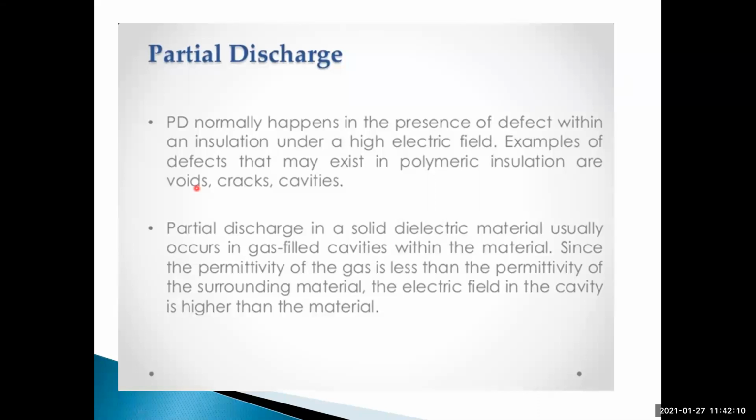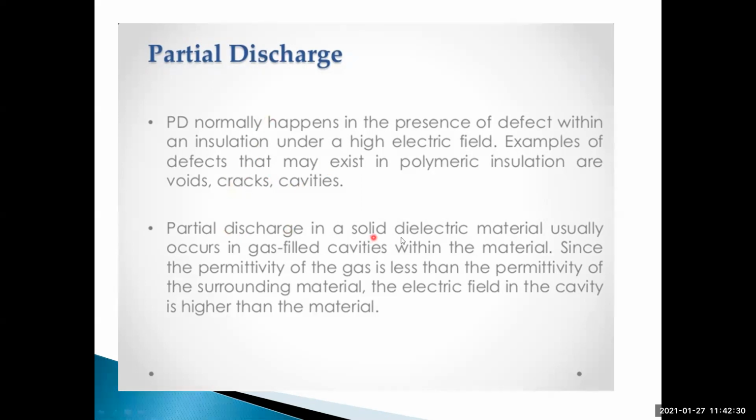The dielectric strength of the cables decreases because of voids and also cracks. In a porcelain insulator, because of cracks, the dielectric breakdown strength of the insulator may decrease because of partial discharge.